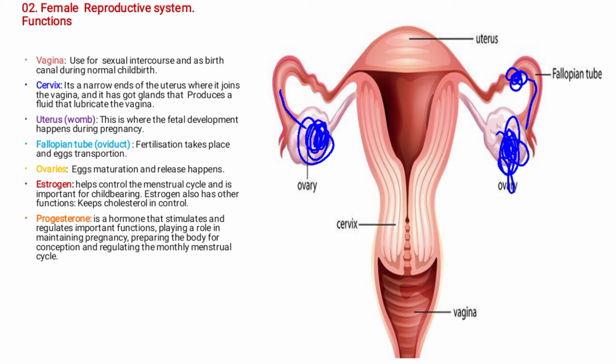It becomes a zygote, and that zygote will be moving slowly and attach itself to the walls of the uterus, which is also known as implantation. So fertilization takes place in the fallopian tube, but implantation takes place in the uterus.